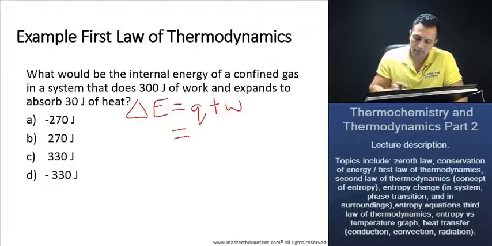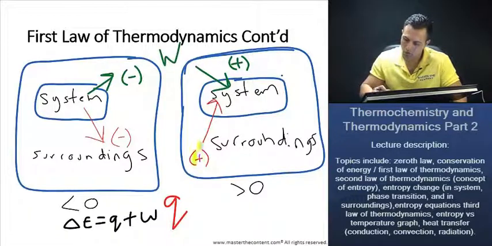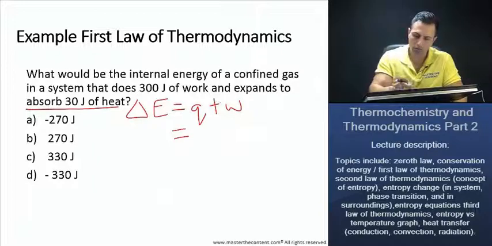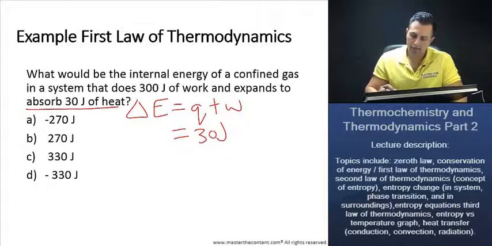Now let's take a look here. It's saying that our system is absorbing 30 joules of heat. And if we take a look back at our slide, we just said if the system absorbs heat, it's going to be positive. So we can go ahead and write in positive 30 joules. Great. Next, it says that the system does 300 joules of work.